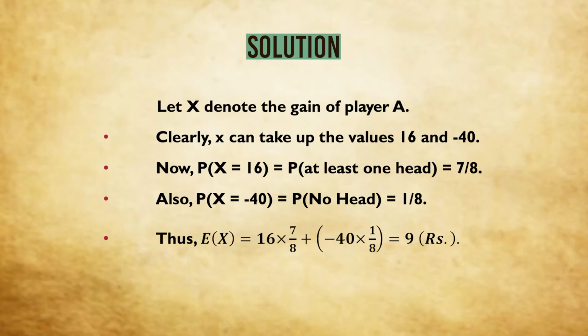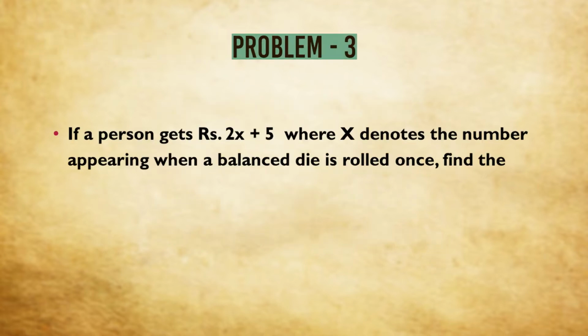So that is why you can see on your slide that in the last line, after 9, within brackets "rupees" is written. So this is very important. We go to another problem.